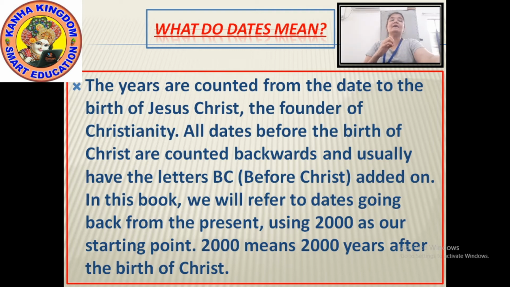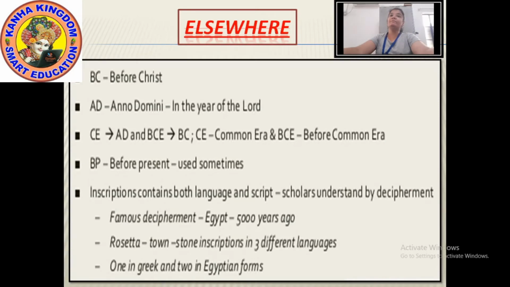Let us see more about these dates. How were they calculated? BC stands for before Christ. Okay? And sometimes you will also see some dates written with AD.